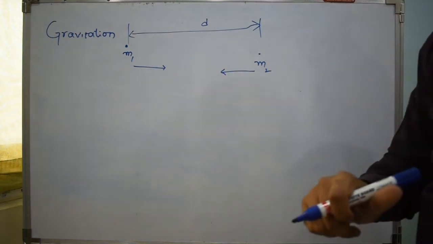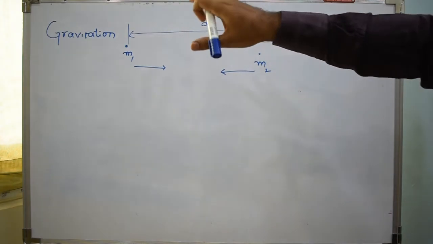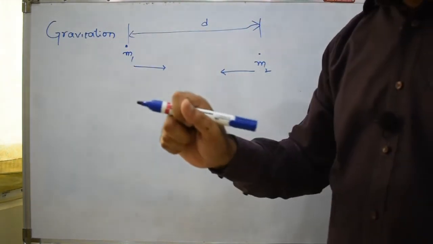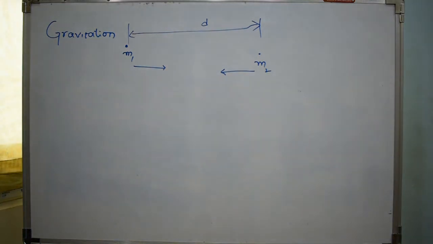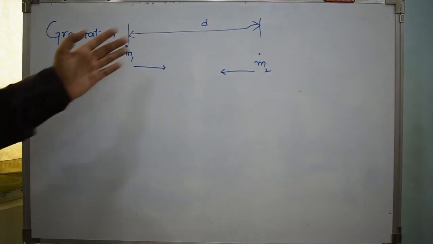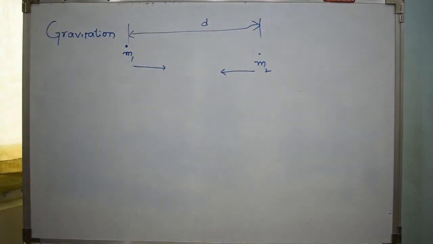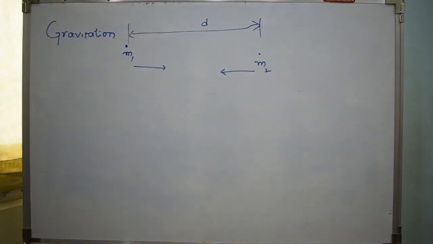So that's the simplest meaning of the proportion. Now the force is also dependent on the distance between them. So Newton observed, it's not just his observation. From his experiments and from his observations, Newton also came to a conclusion that the force is not only dependent on the masses, it is also dependent on the separation between the masses.